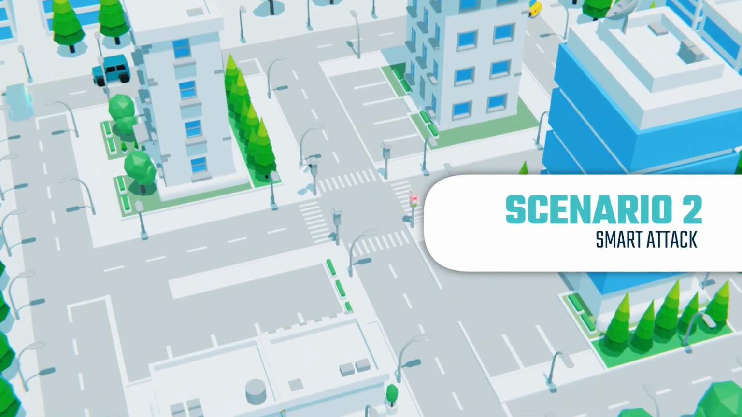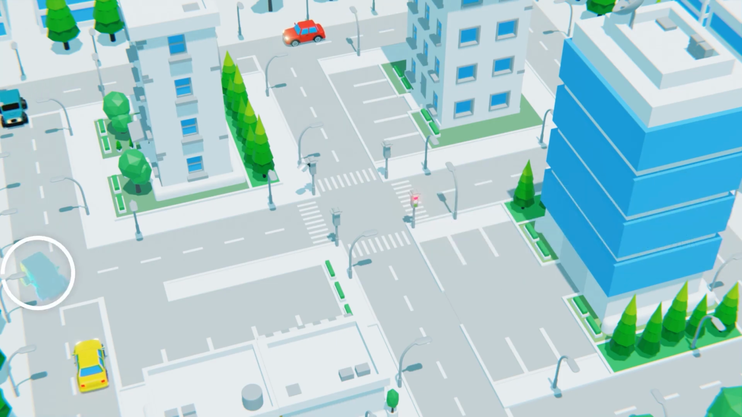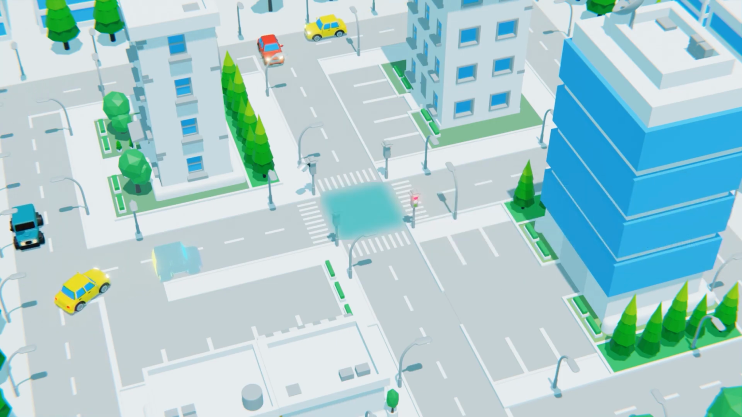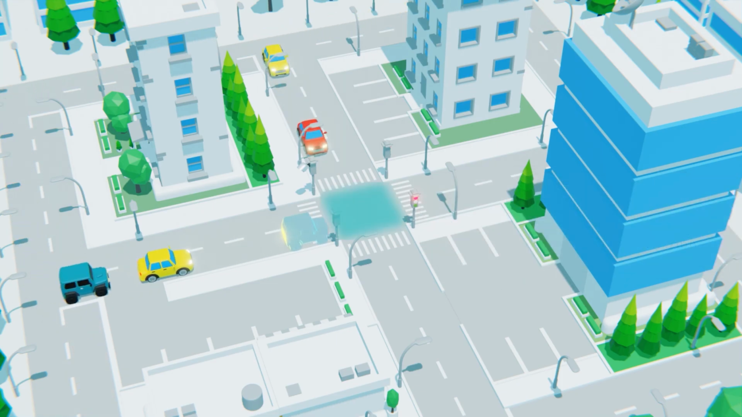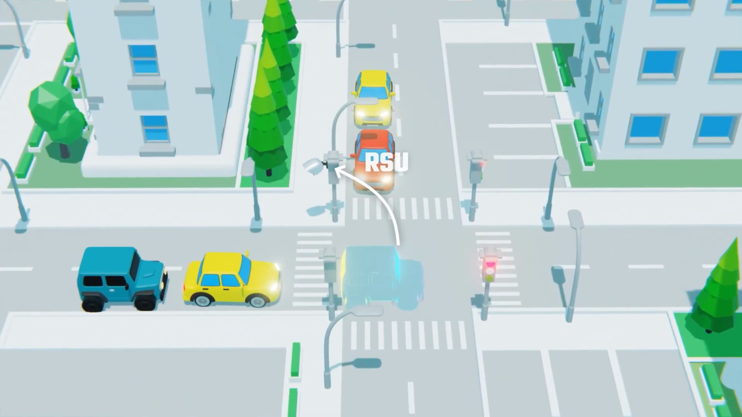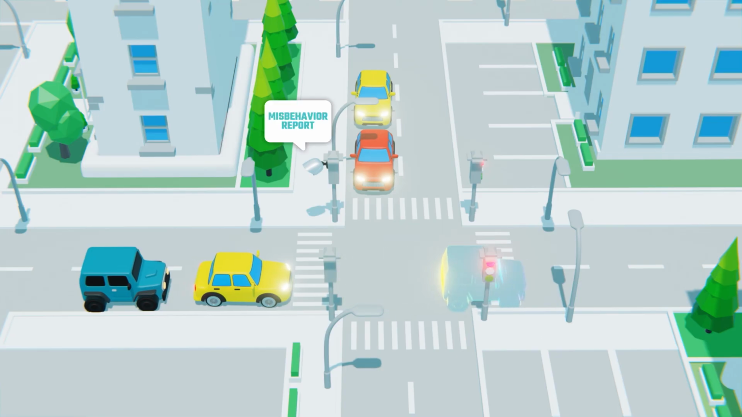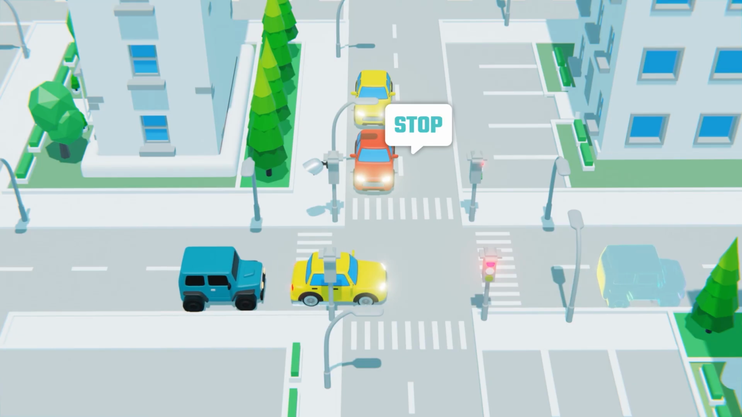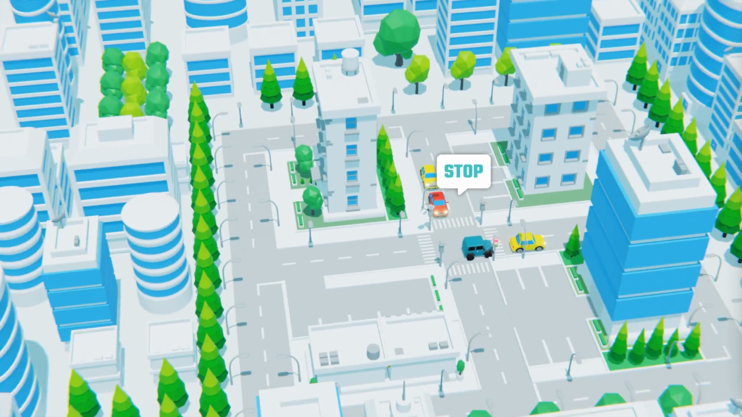Scenario 2: smart attack. The attacker injects a ghost object into the scene in a consistent way to gain priority at the intersection. While a local roadside unit, also known as RSU, can detect the ghost object as an attack by comparing the CPM message with its local perception and generating a misbehavior report, the Misbehavior Detection Service in the ego vehicle cannot detect the attack.